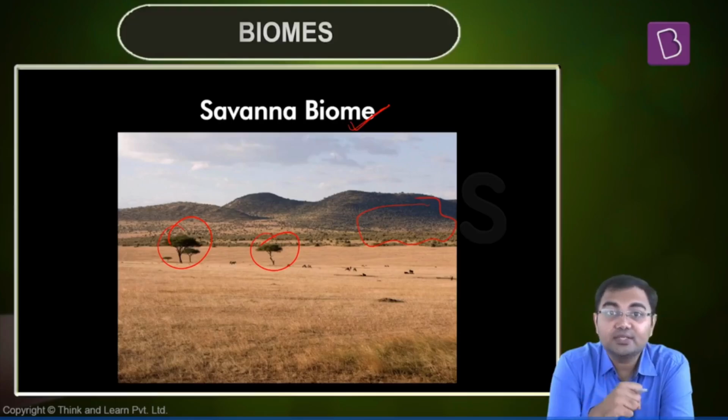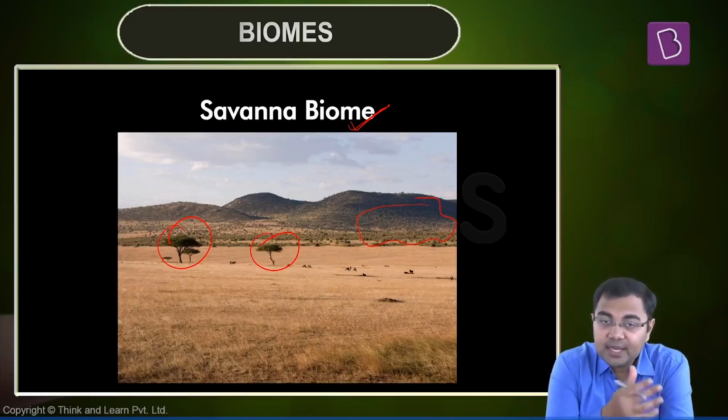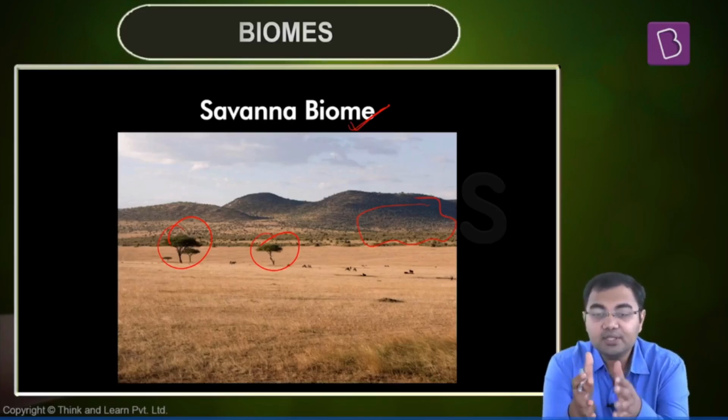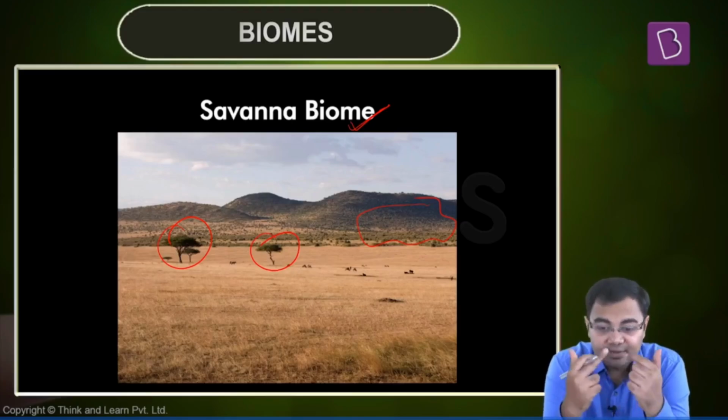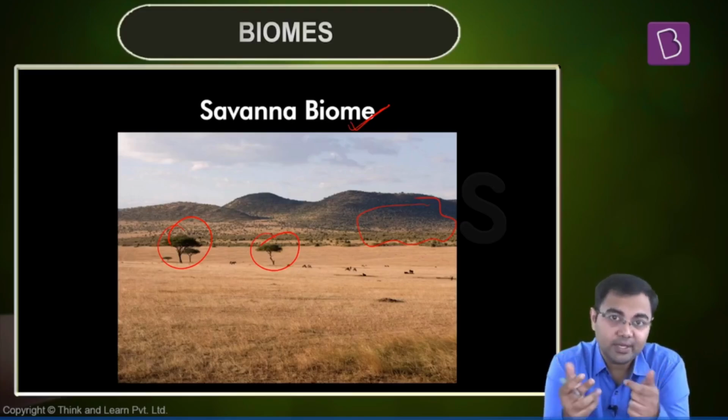There will be seasons where the rainfall could be even below 5 centimeters, and these will also be the seasons where the temperature is very high, and it can also lead to fires. And fires is something which is a very strong characteristic of savanna, because what has been observed is that all the species that survive in these regions, they are the ones that have been habituated to having fires, and regrowth after fires happen very quickly.